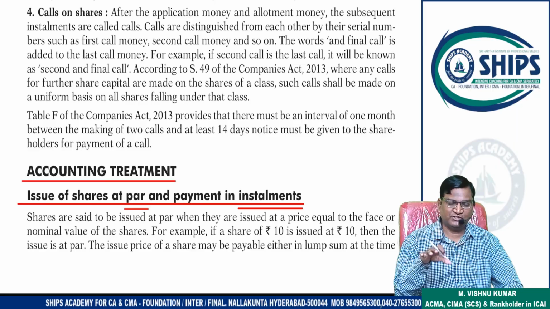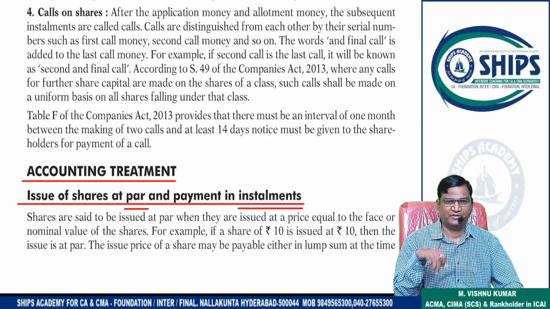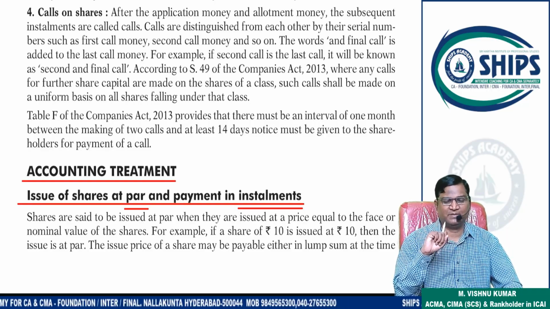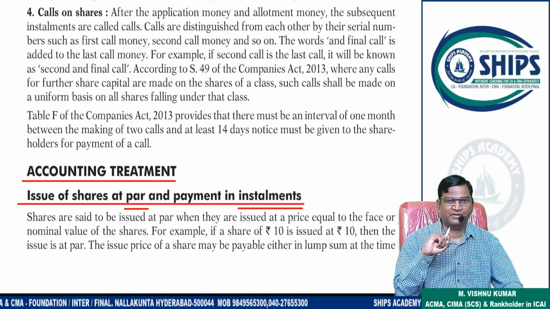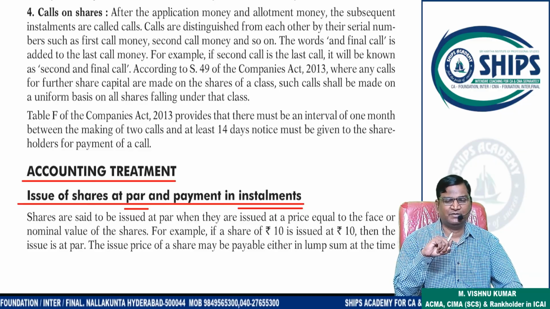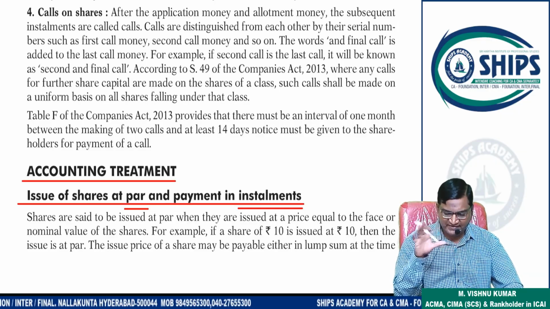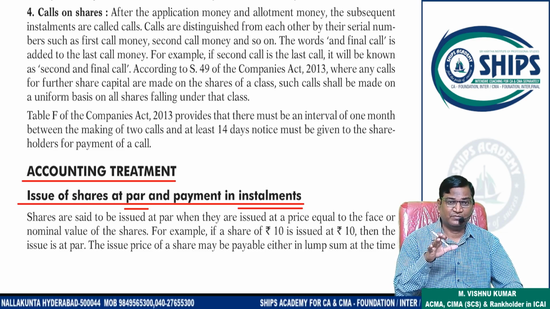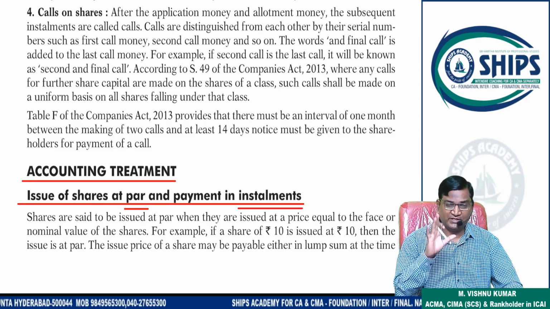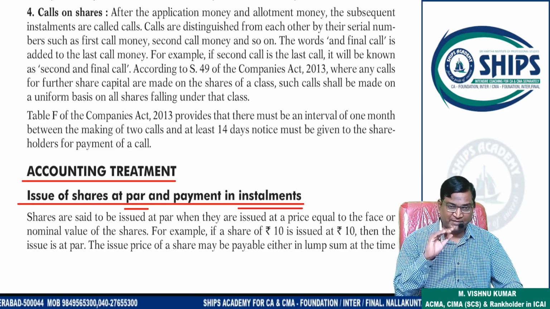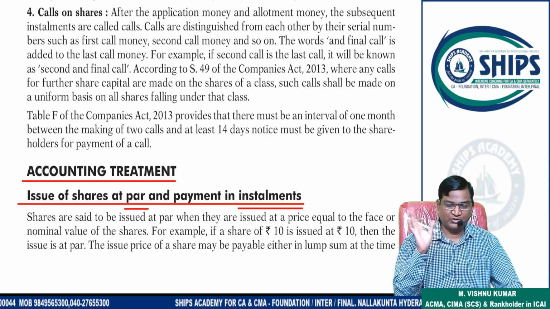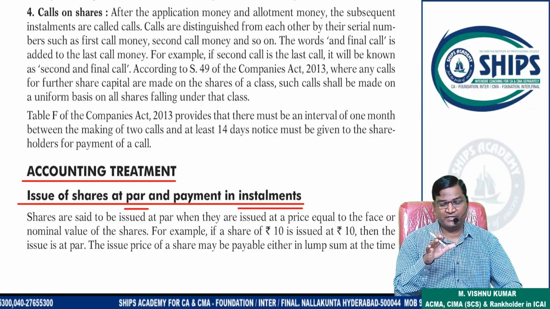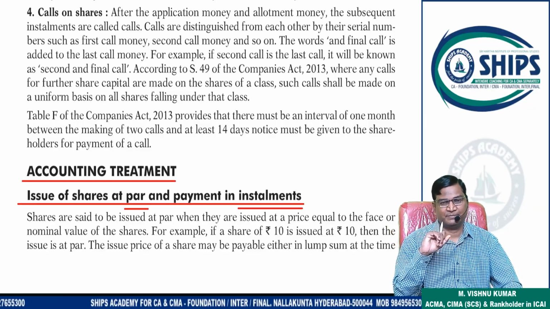Beyond that, whatever you receive, that is not capital. That is reserve for you. That is part of reserves and surplus. That is not part of capital. That's why this difference is required. So whatever is face value, only for that face value amount the company is issuing the shares. Beyond that, the company is not collecting anything. This is called issue of shares at par.